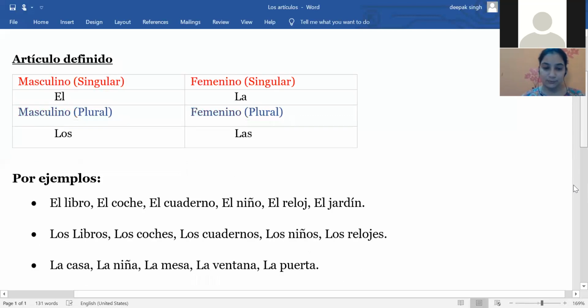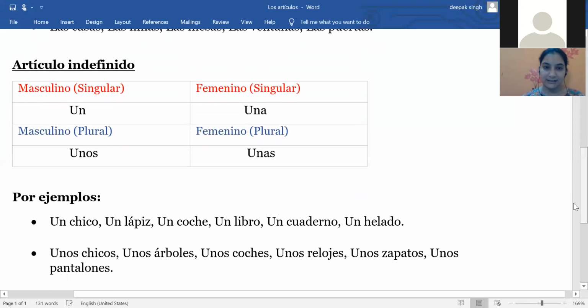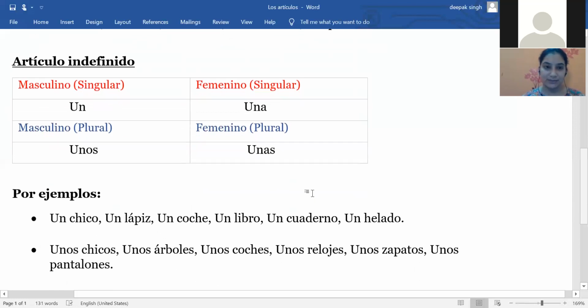Let's move on to the indefinite articles, which we call articulo indefinido. When we are using the masculine singular, masculino singular, we have to use the article un, and as I told you, the meaning is a or an, when we are talking about any random noun.